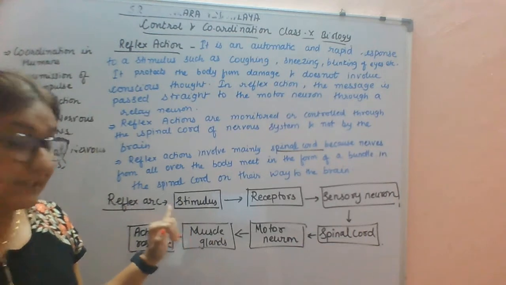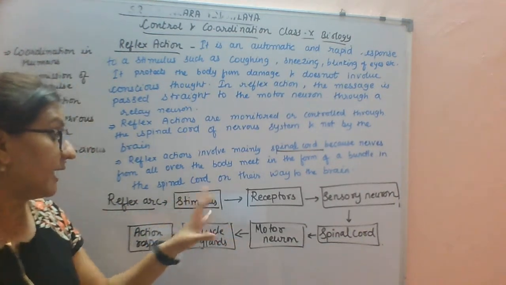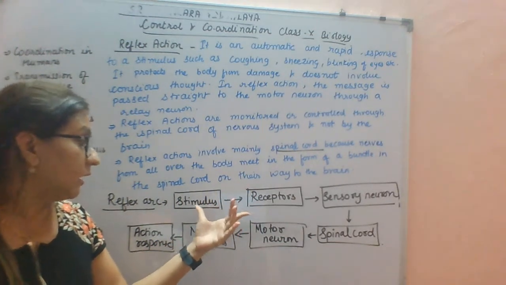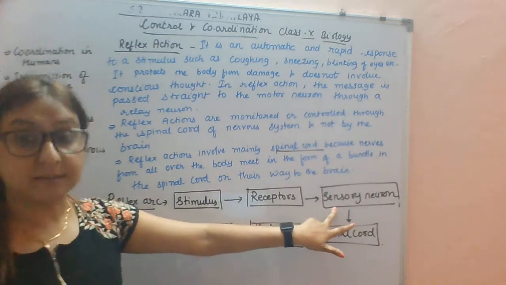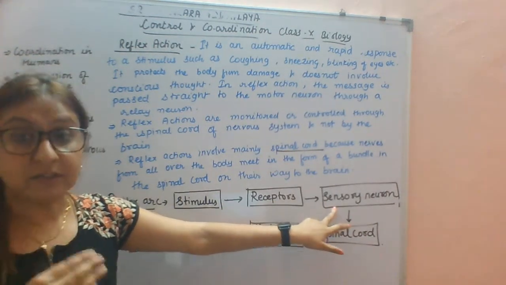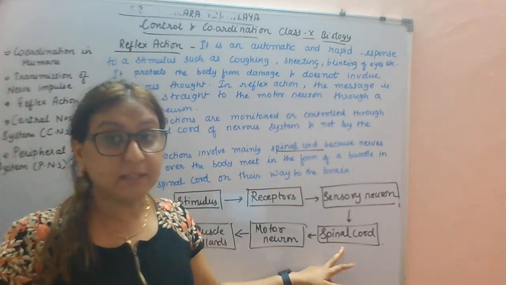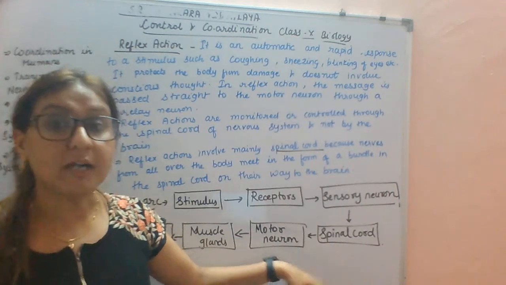See, this is the reflex arc. First the stimulus, which is identified by the receptors, and then it goes through the sensory neuron, the dendrites of the sensory neuron, then the cyton, then the axon, and after that it conducts or passes the impulses to the spinal cord.